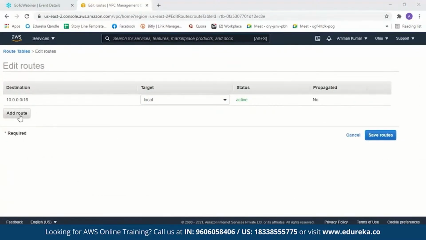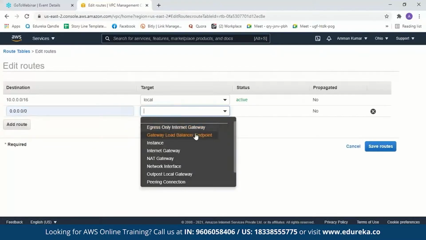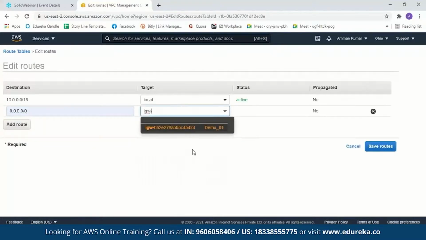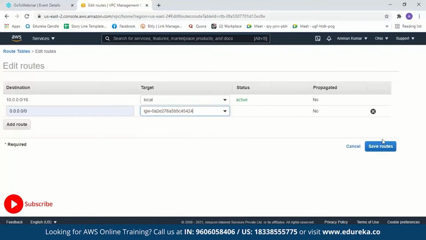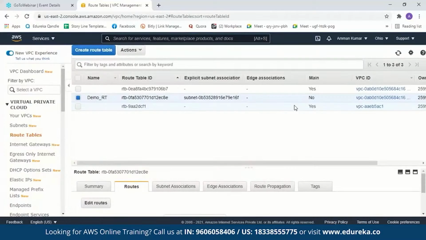Now let us add another route. So the destination will give 0.0.0.0/0. Now this means your traffic can flow anywhere. The target will keep it as internet gateway. So we're trying to access our internet gateway. So we'll select this and then save the route. Now we get a message saying route successfully edited. We close it. Now with this, we have created a VPC, a subnet, a route table, and an internet gateway.